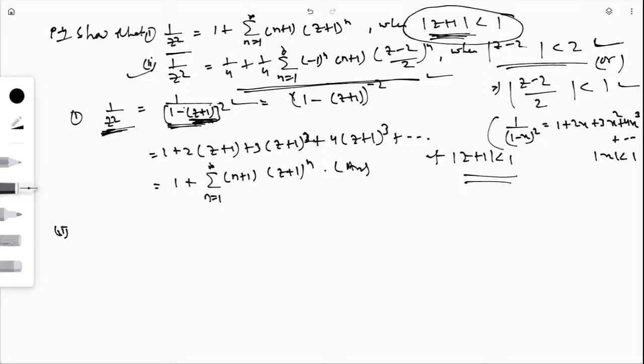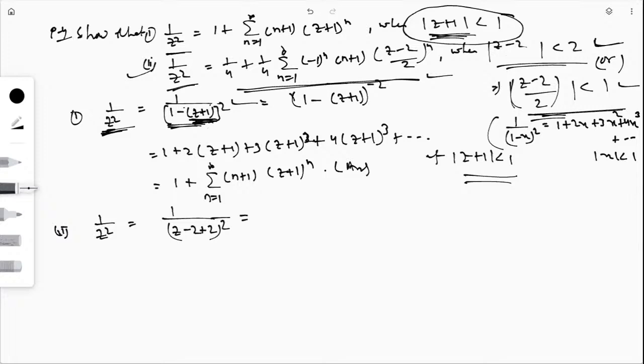So modulus of z minus 2 less than 2 means modulus of z minus 2 divided by 2 is less than 1, and that means I have to make the expansion of the given function as a power series of z minus 2 divided by 2. So first I want to get z minus 2. I can write this 1 by z square as 1 by, if I write z minus 2, then I will write plus 2, then whole square. Then minus 2 plus 2 can cancel out, and it will be z square simply.